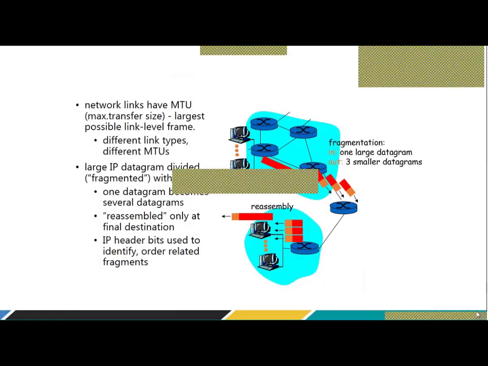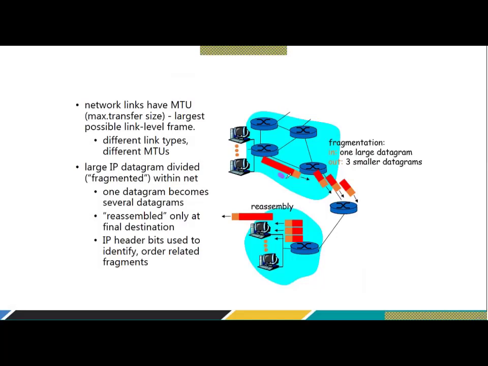So let's say there is a big package coming here, a big package like this, and this router has a restriction in terms of MTU. What I mean by MTU: network links have an MTU, and MTU is nothing but a maximum transfer unit or a maximum transfer size, whatever you call it. It's a maximum transfer unit. It's not GTU, it's an MTU, right? Maximum transfer unit. It's the largest possible link level frame, depending on the underlying technology.